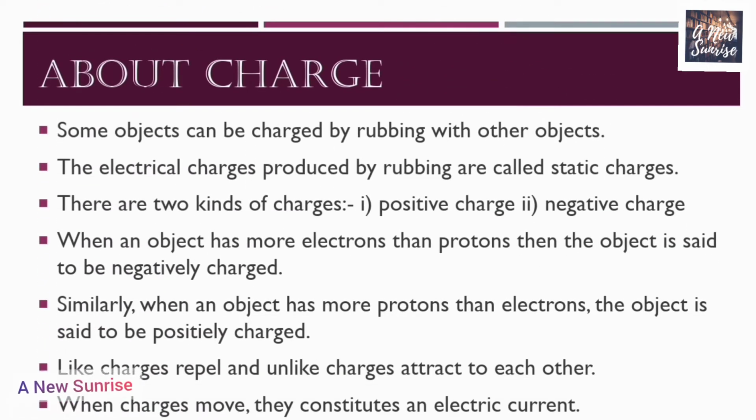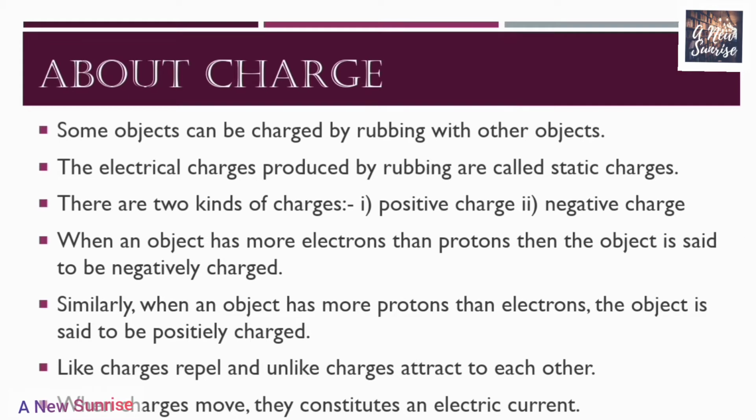Our first topic is about charge. Some objects can be charged by rubbing with other objects. The electrical charges produced by rubbing are called static charges. There are two kinds of charges. The first is the positive charge and the second is the negative charge. We will study each charge one by one. First, the negative charge. When an object has more electrons than protons, the object is said to be negatively charged. Similarly, when an object has more protons than electrons, the object is said to be positively charged.